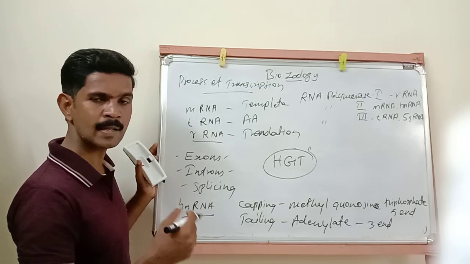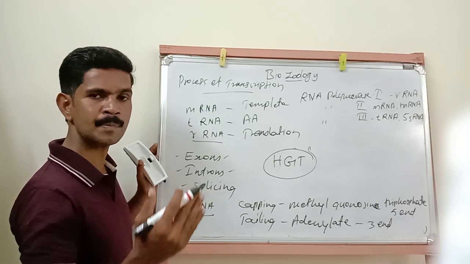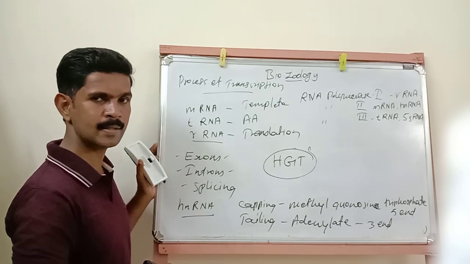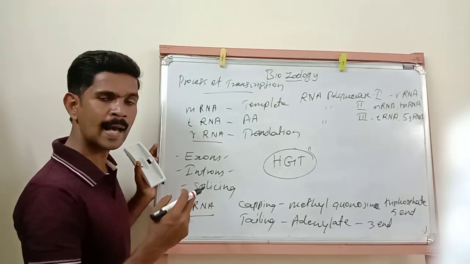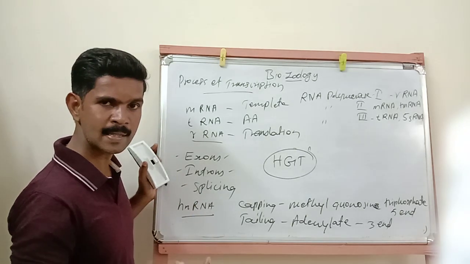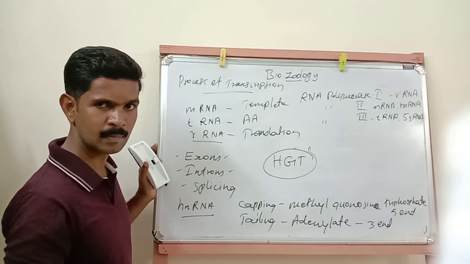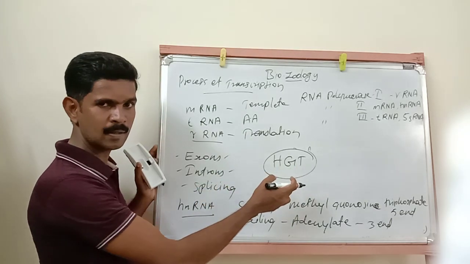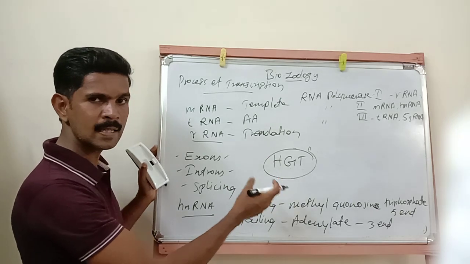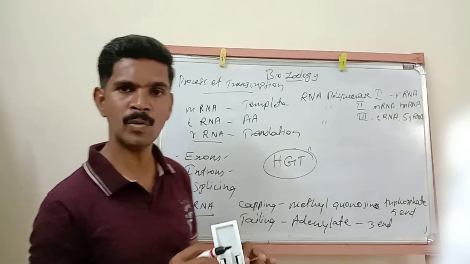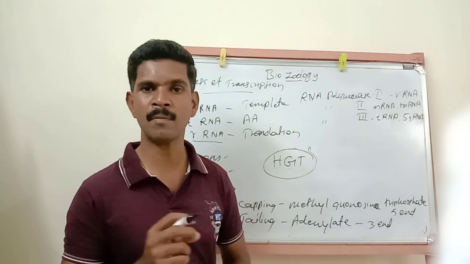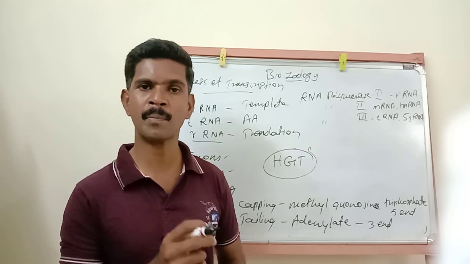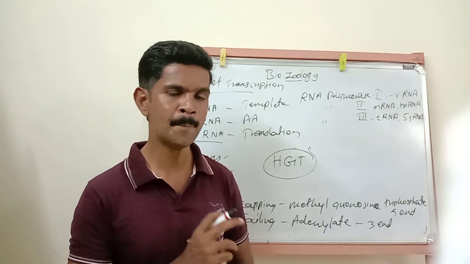It can splice or join inside or outside a target site, and introns can act as mobile transposons. Here HGT means horizontal gene transfer. This HGT may be present between two eukaryotic cells, or between two prokaryotic cells, or between one prokaryotic cell and one eukaryotic cell.